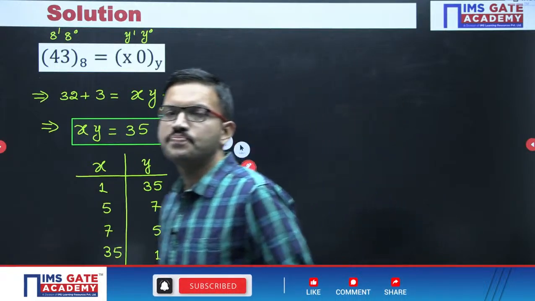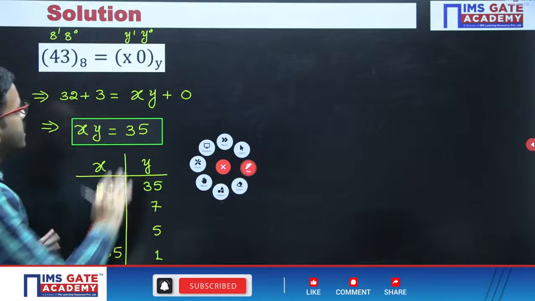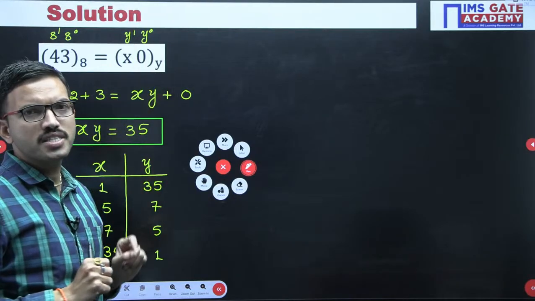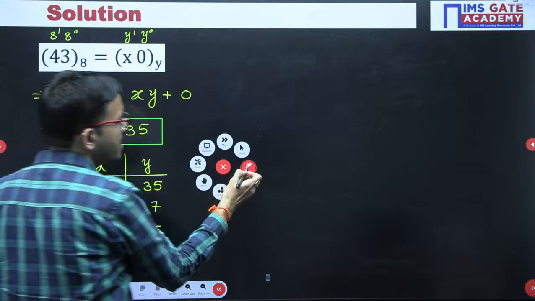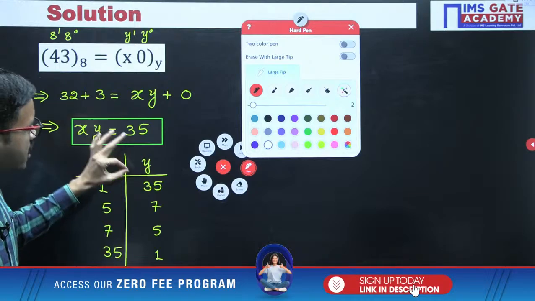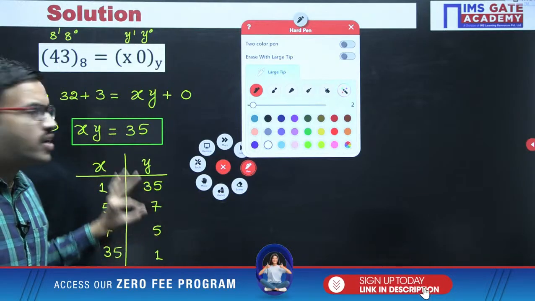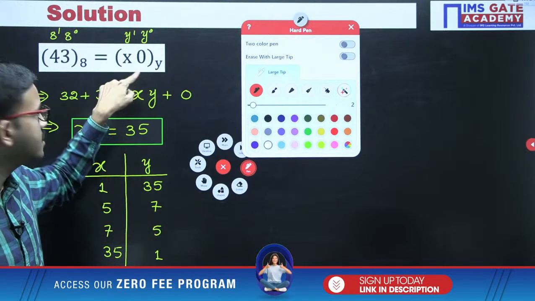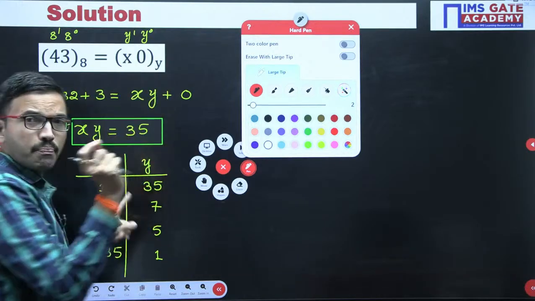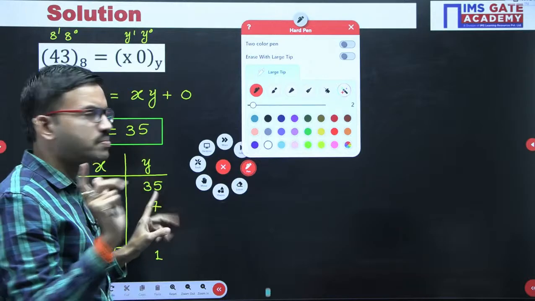Very simple, just observe here. Here y is the base of the number system. So whatever the y column numbers you got, just consider them in place of y, that's all. So in place of y, when you consider 35, base 35 is possible, there is no doubt.